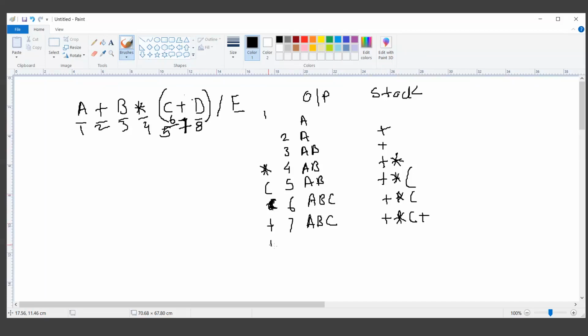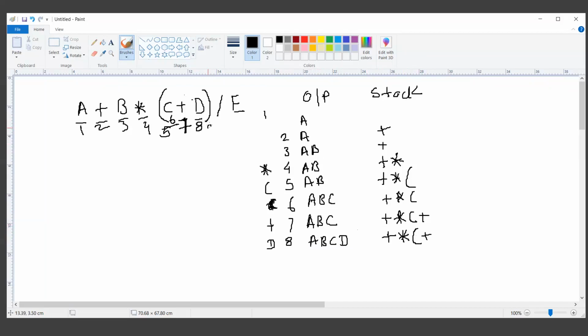D is the operand. So in the 8th step, I will simply say A, B, C, and D. The operand has been outputted to the screen. Now the plus, multiplication, and the opening bracket, with the plus symbol inside the bracket, are on my operator stack.